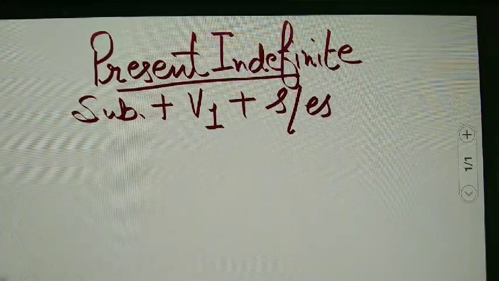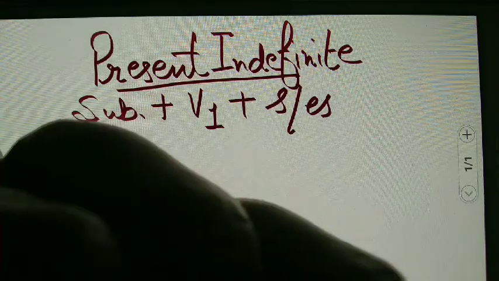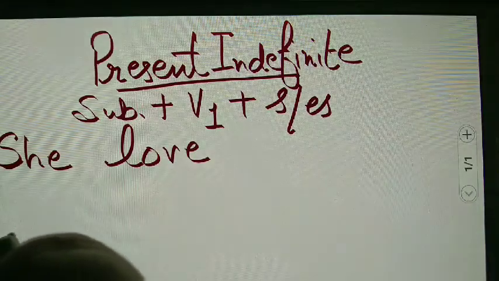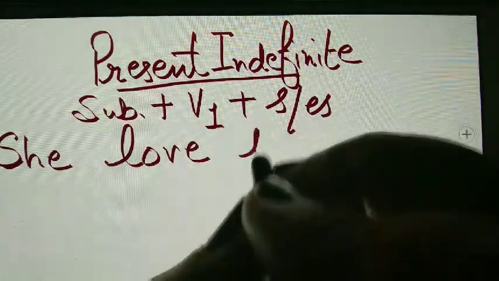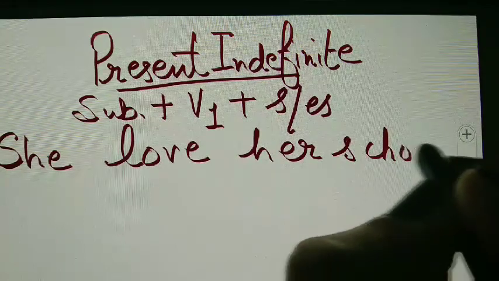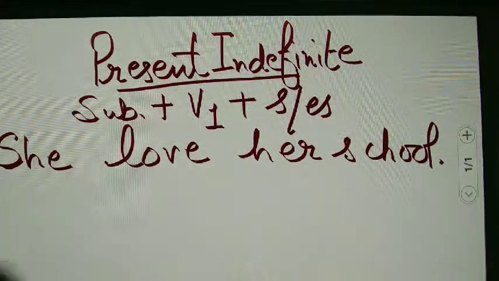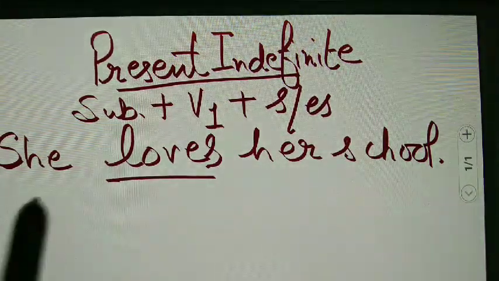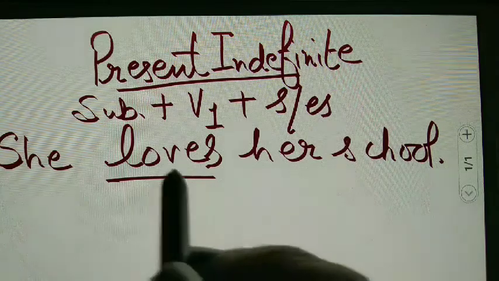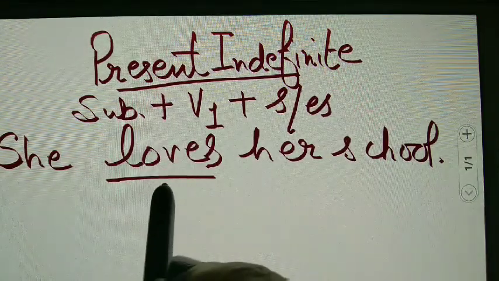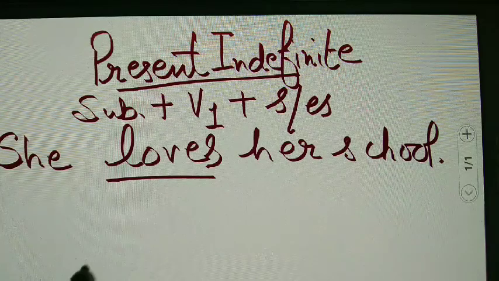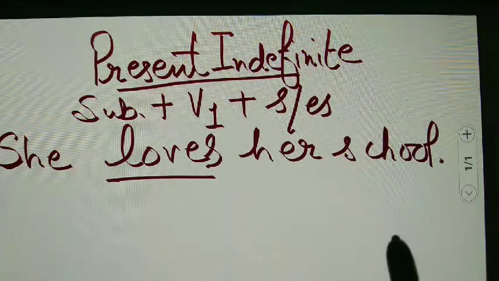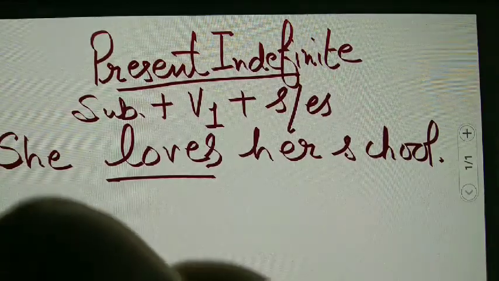Similarly, students, we have some other examples here, like she loved her school. Where I had done a mistake? When I am not using S here. With she, he, it, definitely with the V1, with the first form of the verb, we will use S or ES. Now it is right. She loves her school.